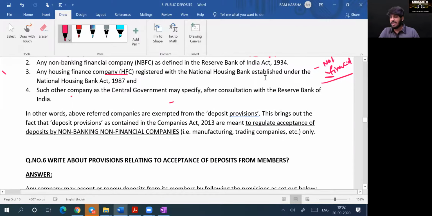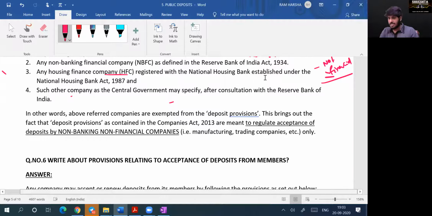In other words, why is this entire prohibition, exemption, all that given? Yeah, please read that. What is the intention? In other words, above referred companies are exempted from the deposit provisions. This brings out the fact that deposit provisions as contained in the Companies Act 2013 are meant to regulate acceptance of deposits by non-banking, non-financial companies, that is manufacturing, trading companies, etc. only.